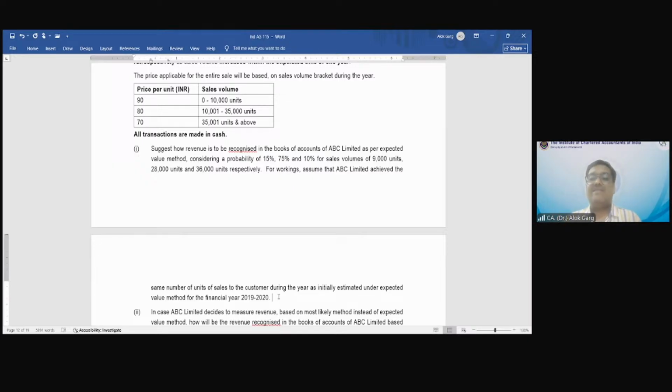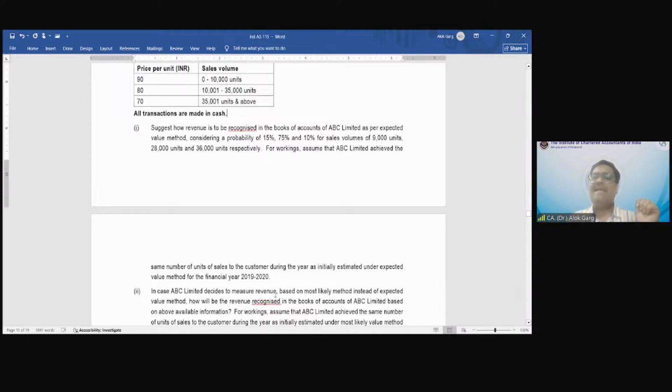For workings, assume that whatever is the expected value outcome, that is the real one. Means whatever the expected value is, that is actually achieved. And the question is asking you to compute the revenue and accounting entries, right? So under expected value method for the financial year. Okay. So how will you recognize the revenue? Tell me, how will you recognize the revenue?